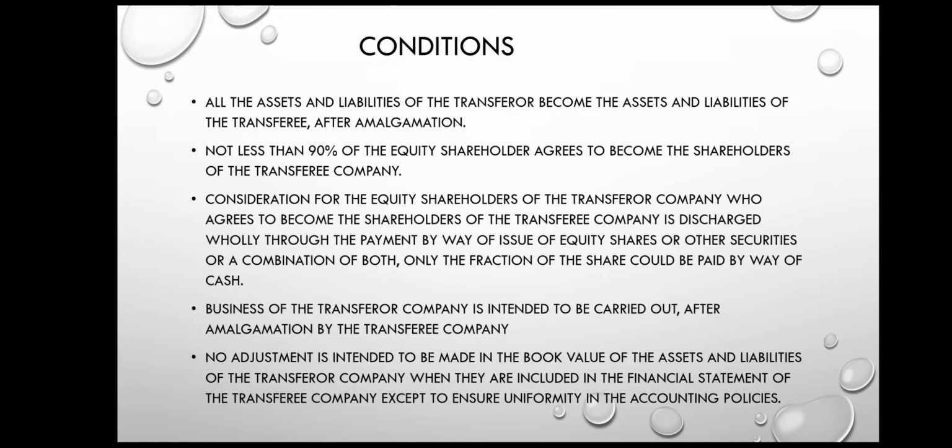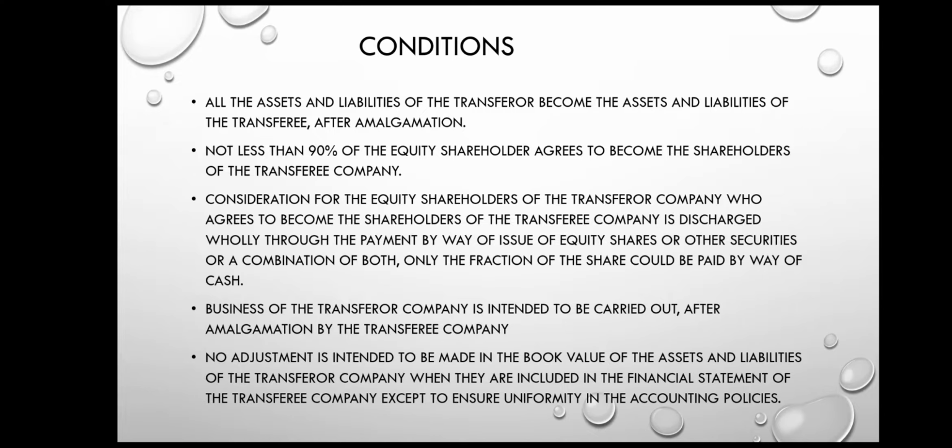One more possibility is that the book value of assets is not taken, that is, the assets are revalued and taken over at new values. If in the problem they give you new values for the assets, then you have to understand that it is amalgamation in the nature of purchase and solve the problem accordingly. There is a slight variation in the two, you will understand while we solve the problem.